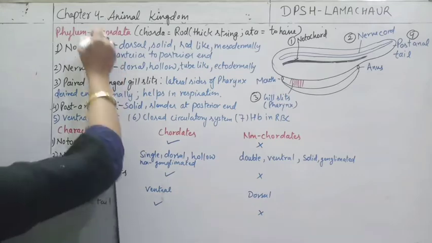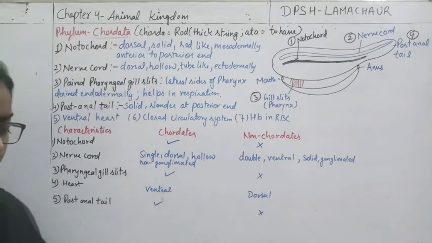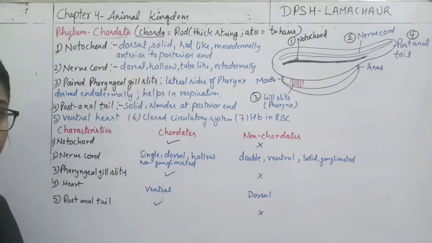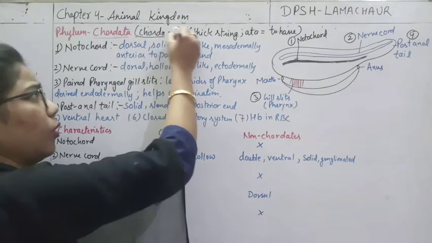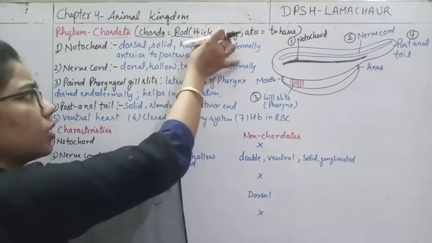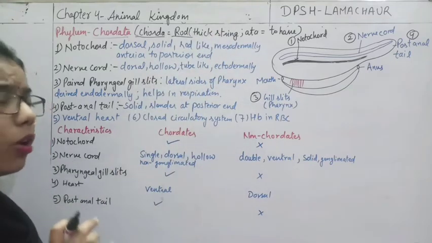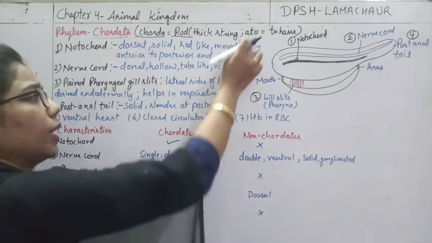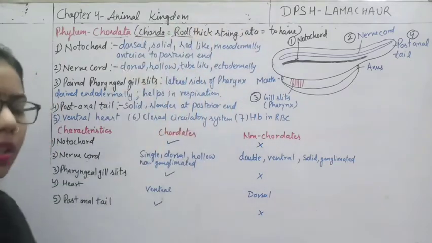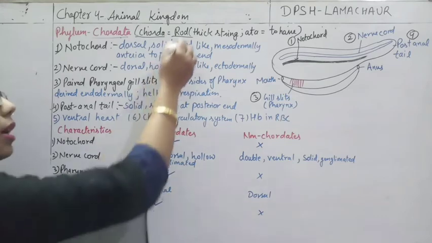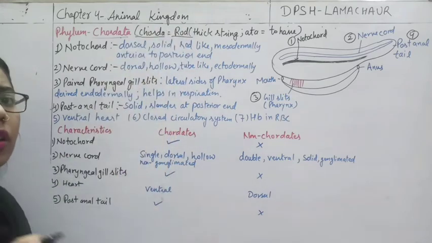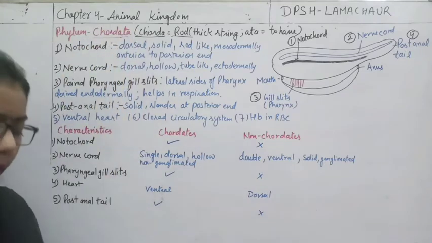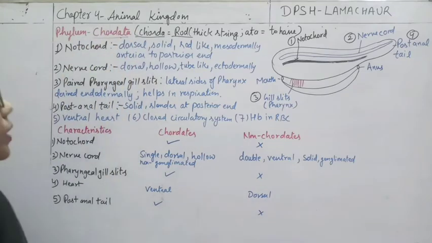Now if we talk about the phylum chordata, what is the meaning of this chorda? It means a rod-like or thick string. This is the group in which members have this rod-like structure. Members which have a thick rod-like structure are known as chordata or the chordates. Is it clear?